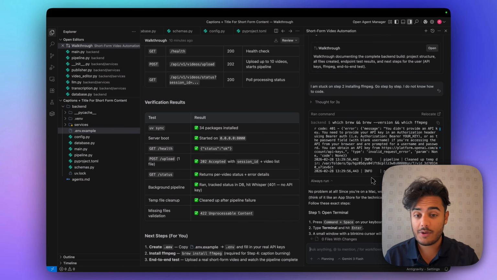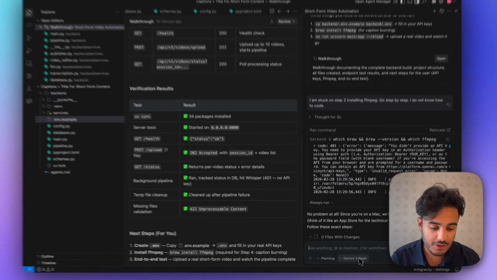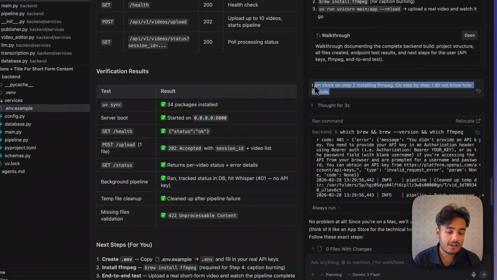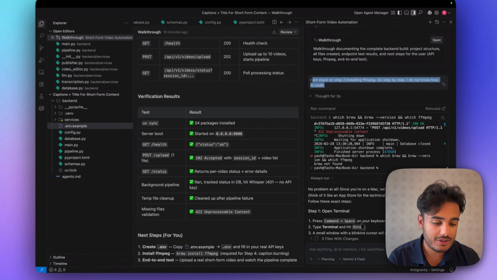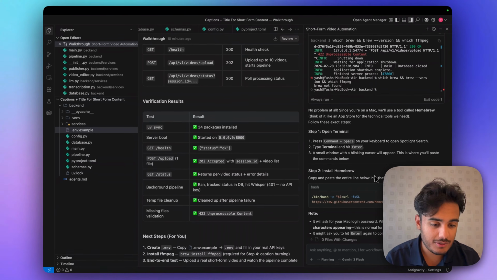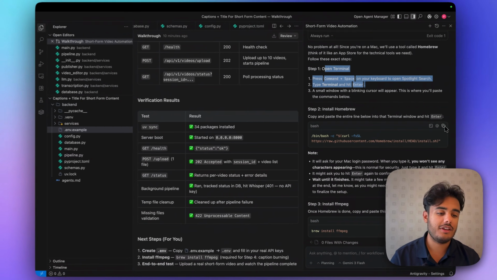So yeah, if you're ever really stuck on how to do these things, especially these technical things, go to Gemini 3 Flash so you don't waste your credits, and then just say I'm stuck and it will help you out. So since you're on a Mac, we'll use a tool called Homebrew. Okay, so we're going to open terminal and it's going to ask us to do all of these different things. So I'm going to copy this.